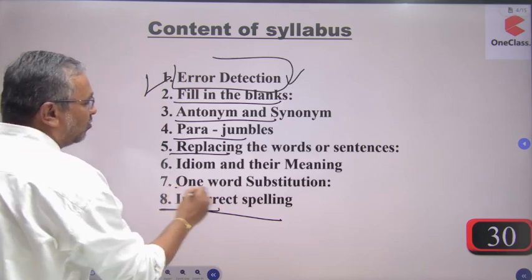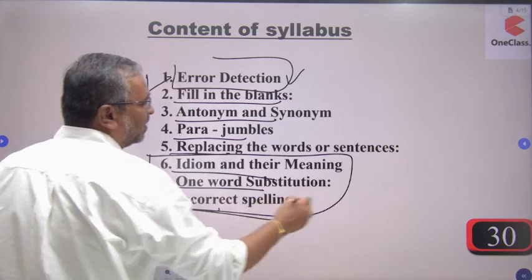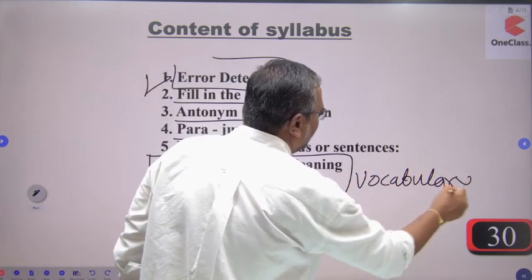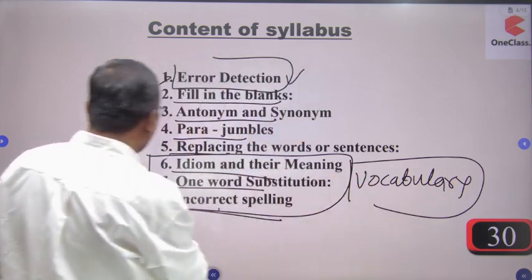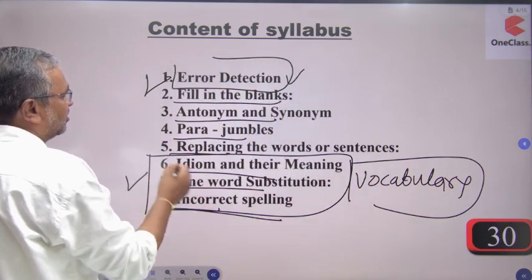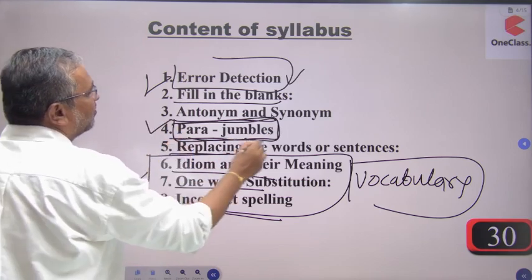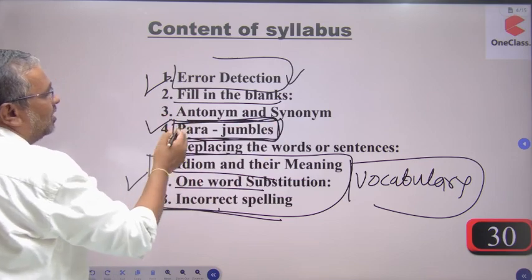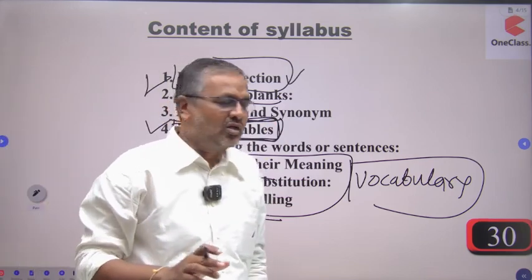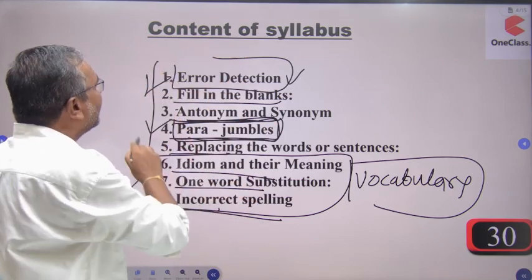इनकरेक्ट स्पेलिंग, वन वर्ड सब्स्टिट्यूट, इडियम्स एंड फ्रेजेस, दिस गोज टू वोकैबुलरी. This part goes for vocabulary. Yes, if you go for this one, then all this part will be concerned with vocabulary, idioms and phrases, replacing the words. Again the parajumble. This parajumble is a very simple part that can definitely give you 4 or 5 marks. Antonyms and synonyms are there. So if we look at all these things, we can easily prepare all of them within 1.5 months.